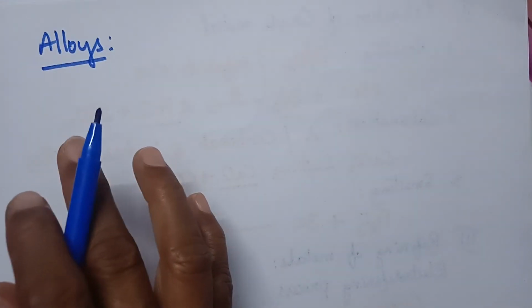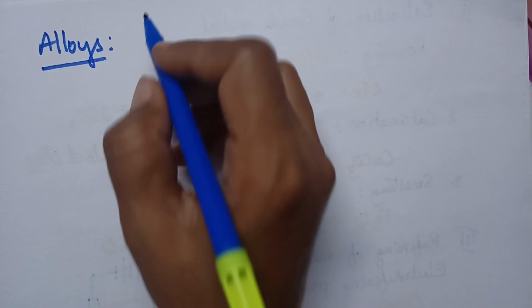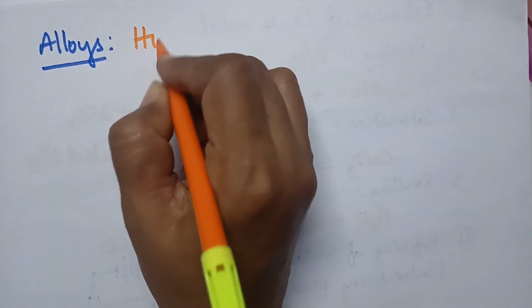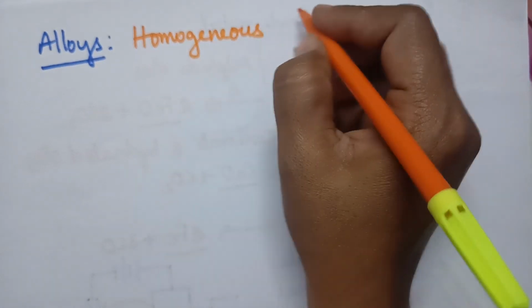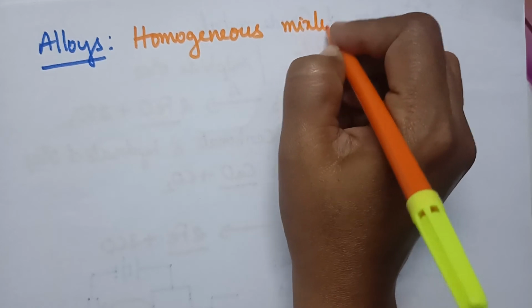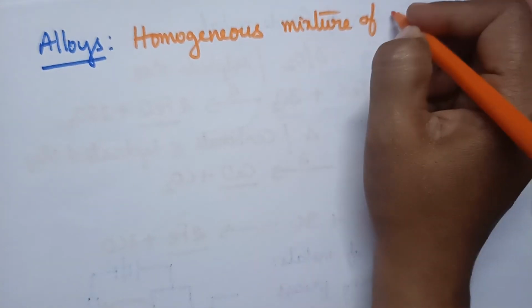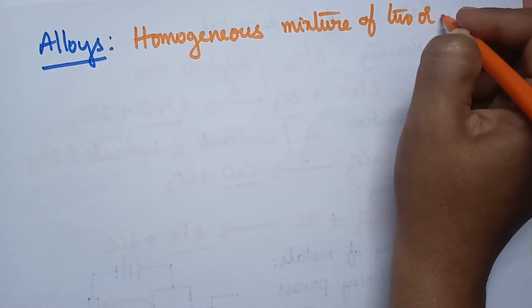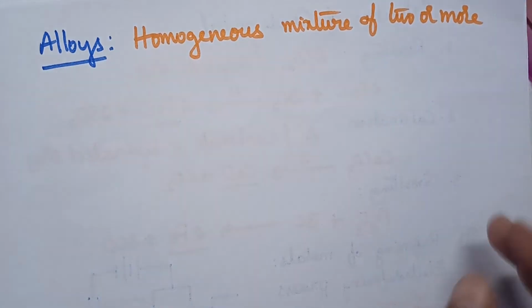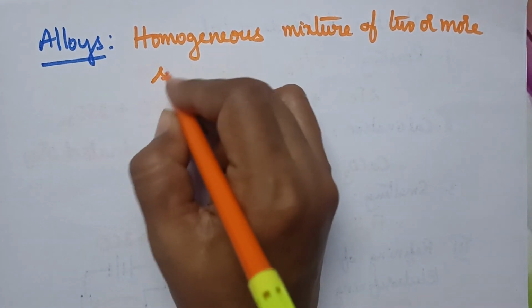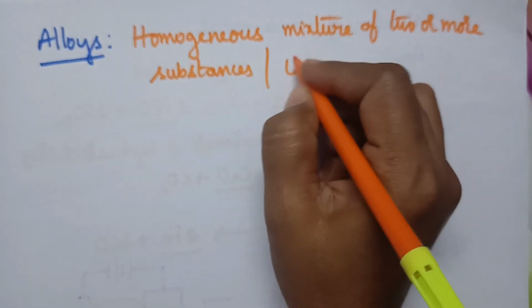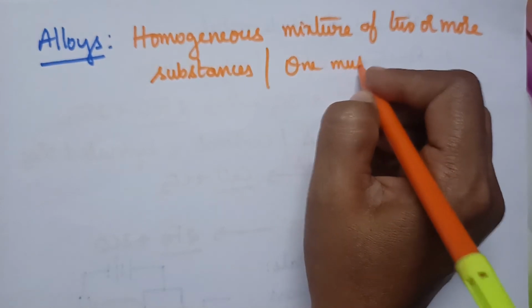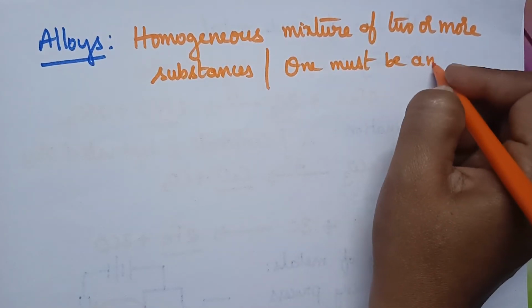Alloys can be considered as the homogeneous mixture of two or more substances. What is meant by an alloy? It is the homogeneous mixture of two or more substances in which one must be a metal.